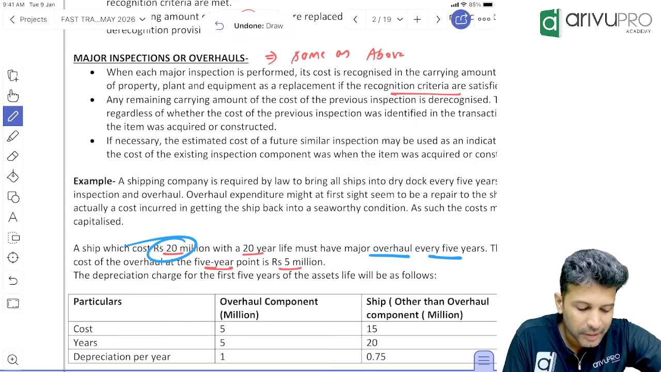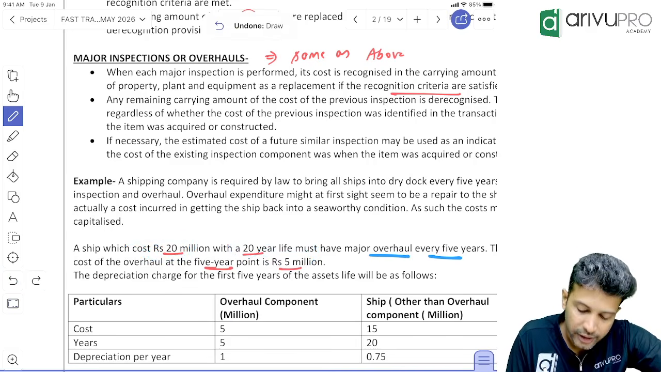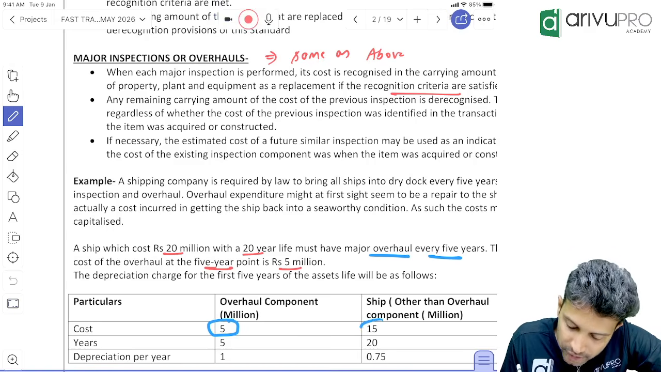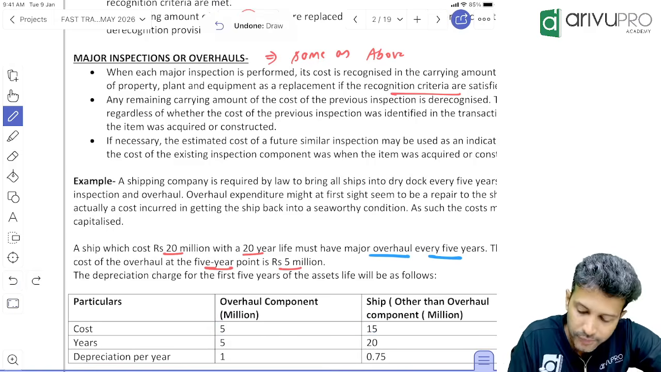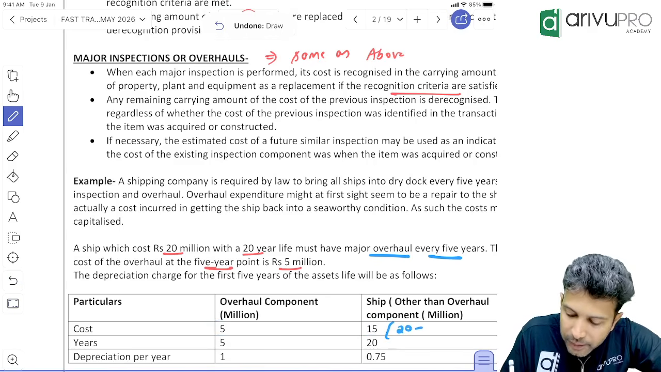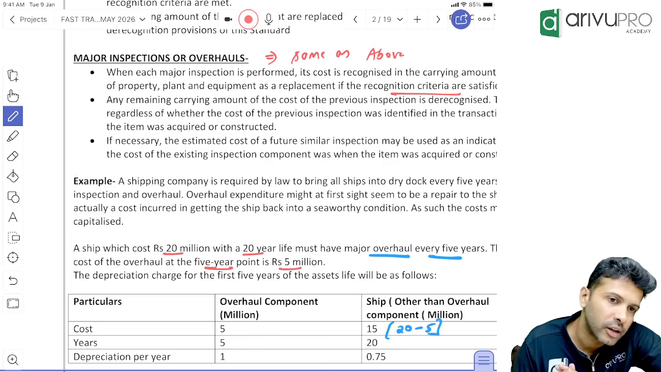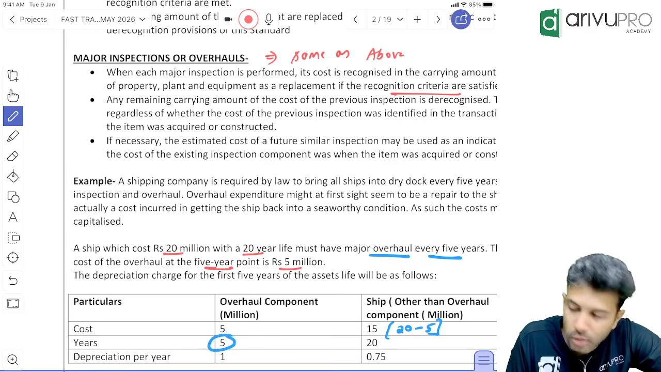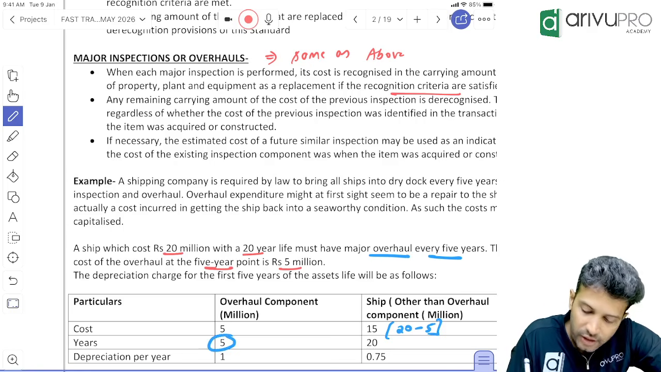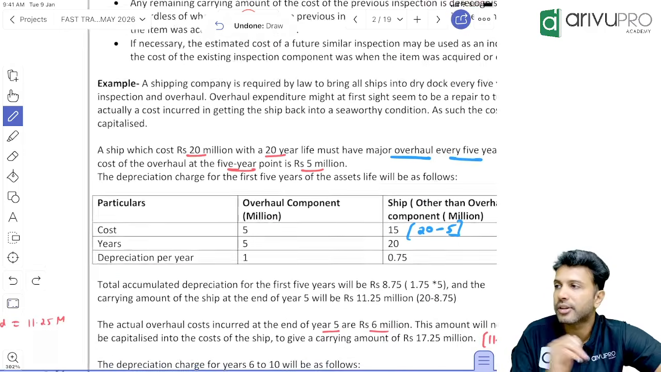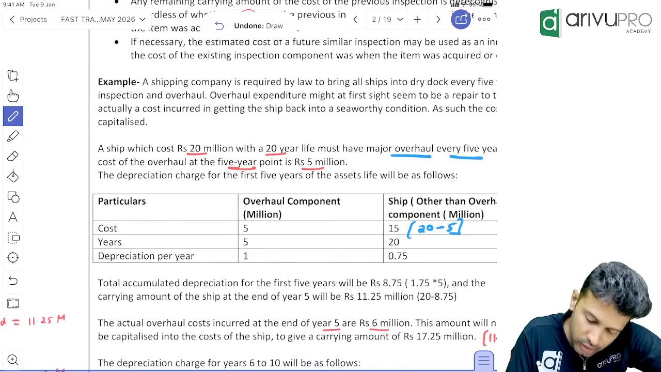Will you take 20 million or segregate? Segregate. Into what? Overhaul component is how much? 5. Other component is how much? 15. How did they get 15? 20 million total minus inspection charges component 5. Yes, sir. Inspection will get depreciated over how many years? 5 years. Other parts will get depreciated over how many years? 20 years.